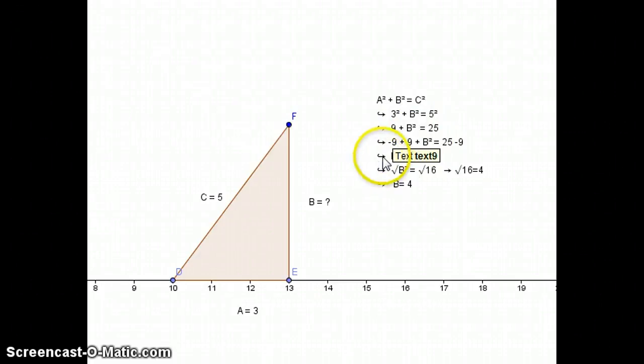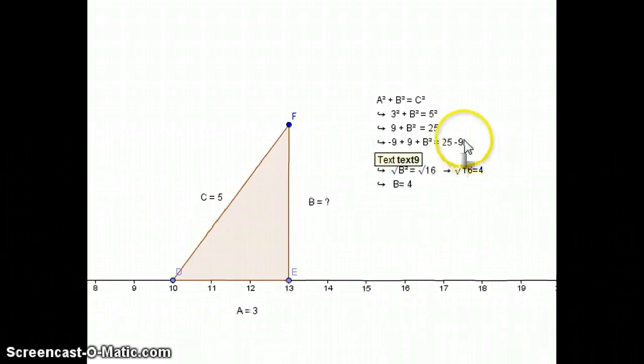Now, in order to get the variable on a side all by itself, where we can solve this, we need to get rid of this 9 and move it over here. Now, to do that, you have to do the opposite. So this is a positive 9, so in order to get rid of it, we have to subtract 9. So we have 9 minus 9, that gets rid of it on this side. Then we have to subtract 9 from this side as well. So if we subtract 9 from both sides, that is going to leave us with B squared equals 16. 25 minus 9 is 16.